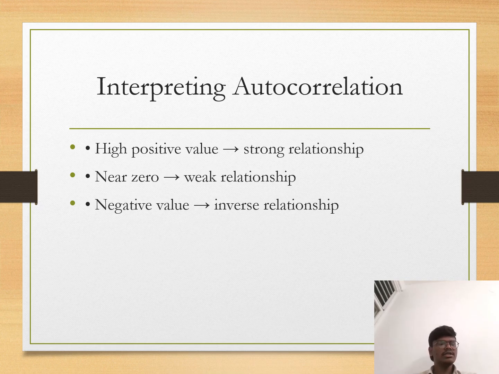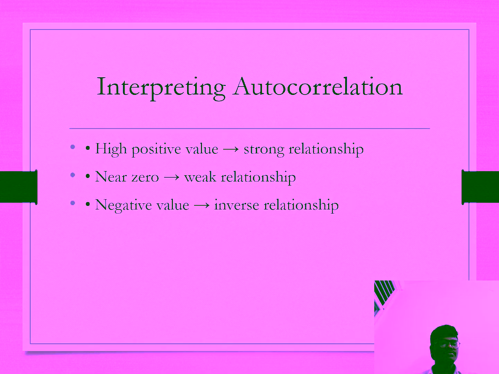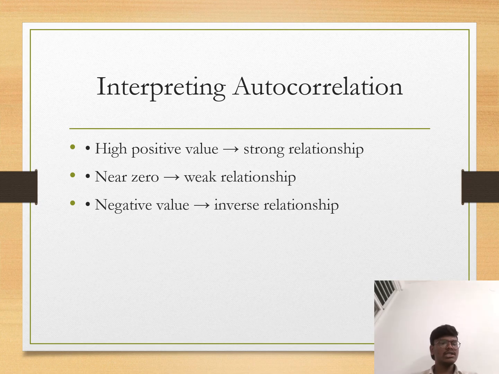Sixth one is relationship with power spectrum. The Fourier transform of the autocorrelation function gives the power spectral density. This is the PSD: Sxx of f equals the Fourier transform of Rxx of tau. This is known as the Wiener-Khinchin theorem, linking time domain similarity with frequency domain energy distribution.